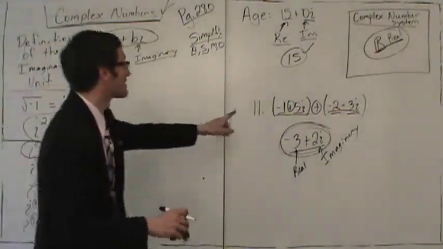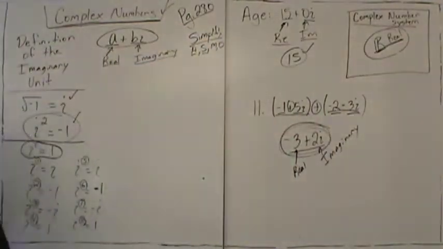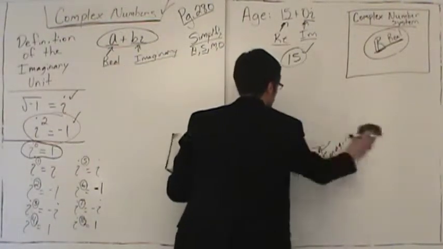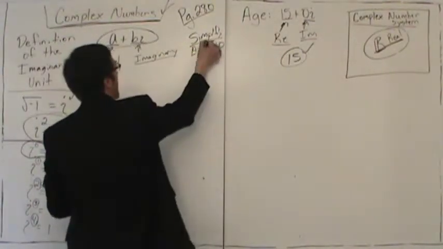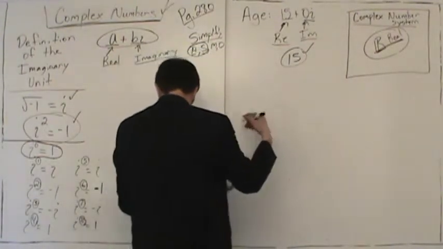But anyway, okay. So adding complex numbers, we add the real part, we add the imaginary. So we add things that match. Let's look at the next example. These are easy. So right now we are adding and subtracting complex numbers, something that we've already pretty much done in this class with other things.